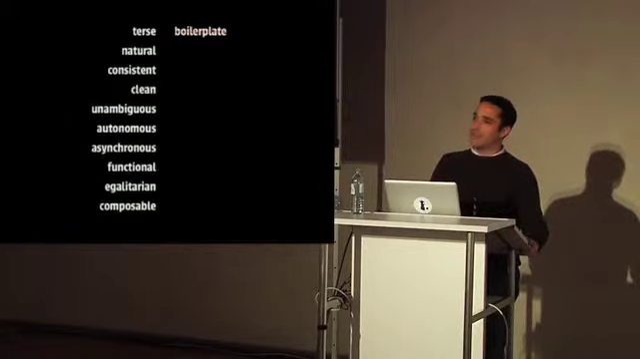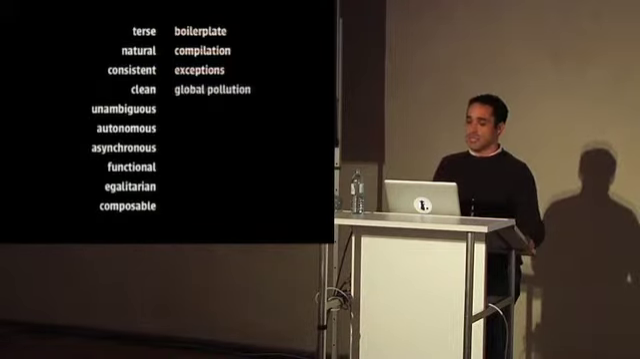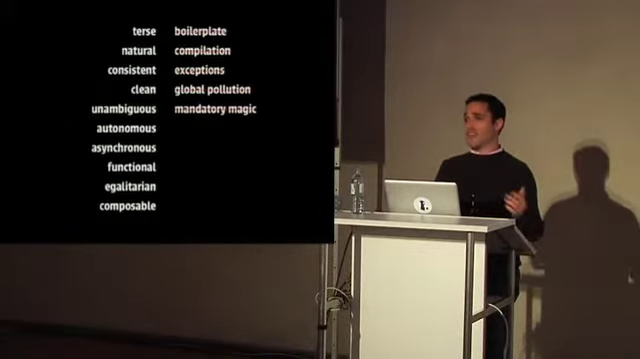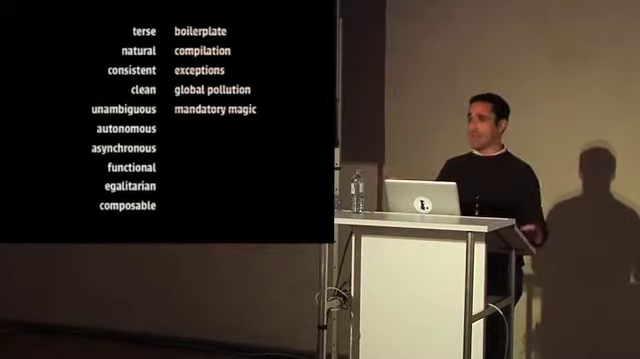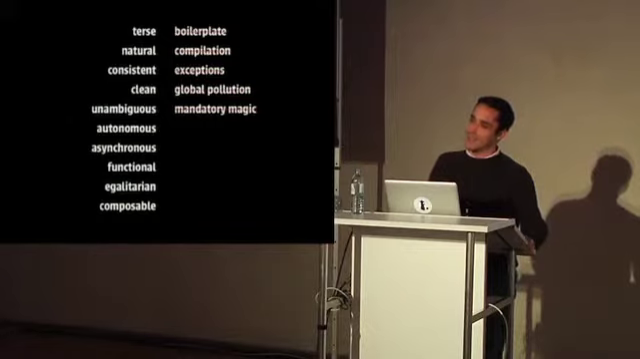I want boilerplate to be as small as possible. I want it to be natural, no compilation step. I want it to be JavaScript. I don't want to write some other language, some Franken language. I want it to be consistent. I don't want different classes of things. I want everything to be a function. I want it to be clean, no global pollution. Unambiguous, no mandatory magic. The first thing frameworks do to solve an abstraction problem is give you all these splay methods everywhere that make it really easy to pick up but really hard to scale. I want to avoid that.